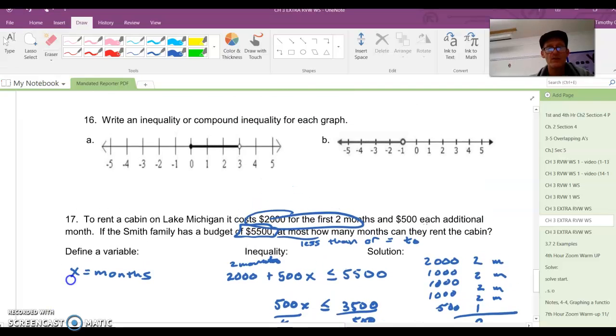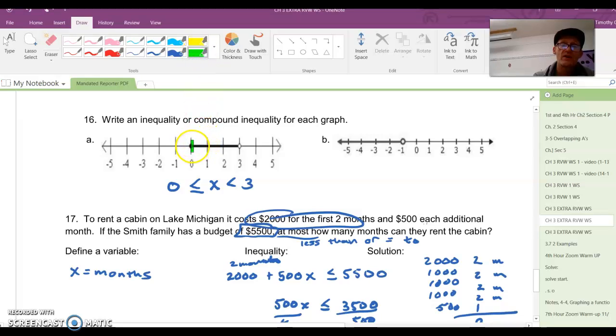The next couple of questions say write an inequality. Now this is a sandwich here, so it's X less than 3 because of the open circle, greater than or equal to 0. X is greater than or equal to 0 and less than 3. That's all of these numbers in here on this number line.